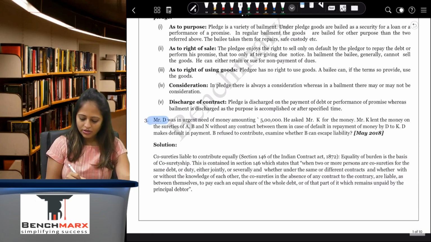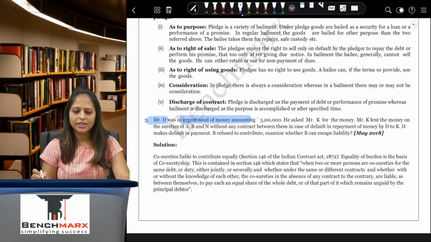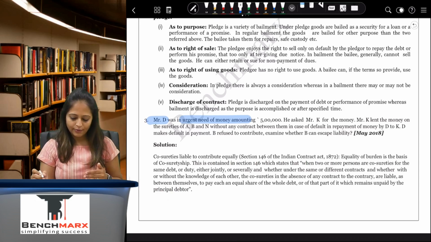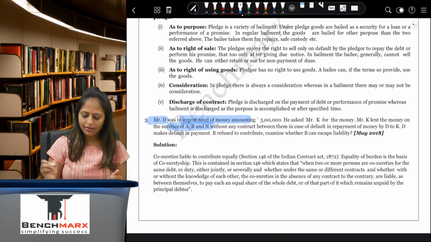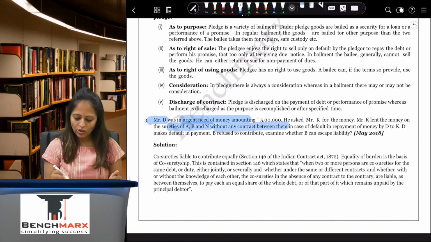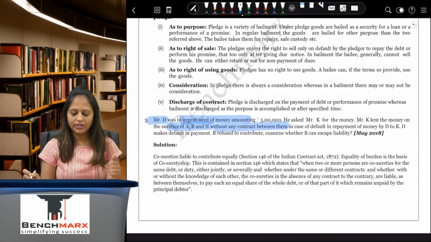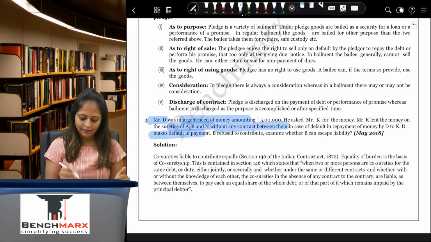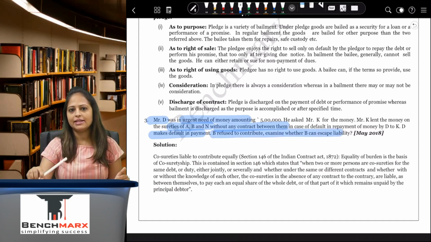Mr. D was in urgent need of money amounting to rupees 5 lakhs. He asked Mr. K for the money. Mr. K lent the money on the surety of A, B and N without any contract between them, in case of default in repayment by D to K. D makes default in repayment. B refuses to contribute. Whether B can escape liability?